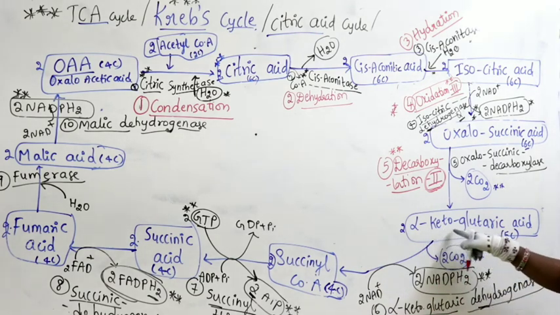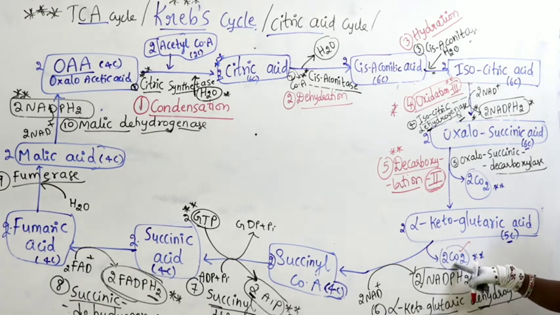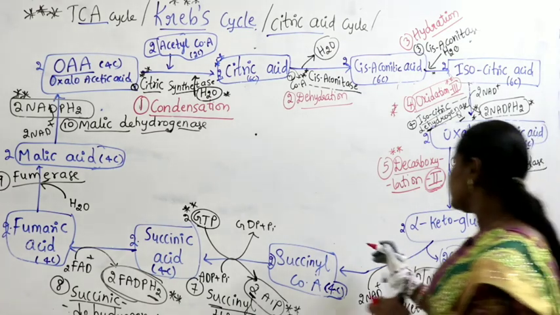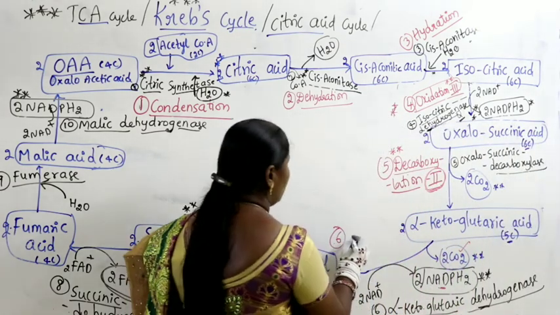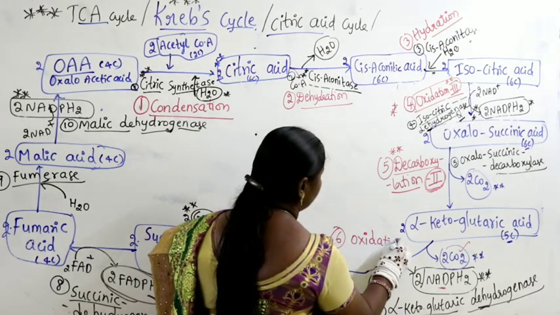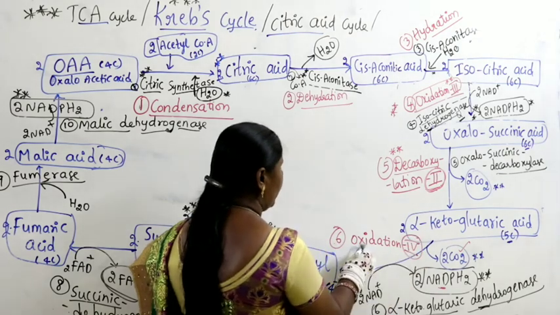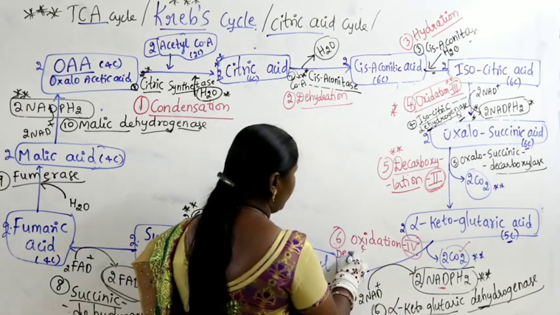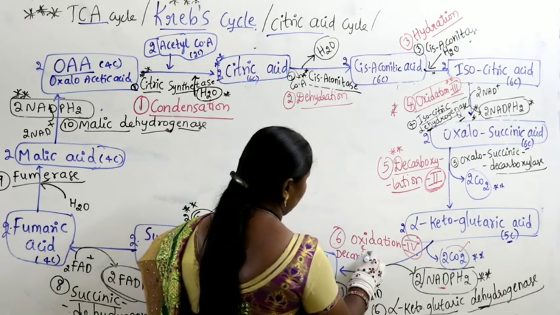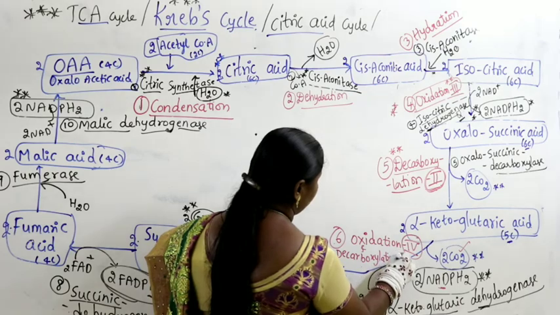Right? Next is alpha ketoglutaric acid. Here carbon dioxide is going out. Decarboxylation is taking place and NADPH2 is also produced. So the sixth reaction we can write as oxidation 4. Number 4 is important to remember, and decarboxylation 3.